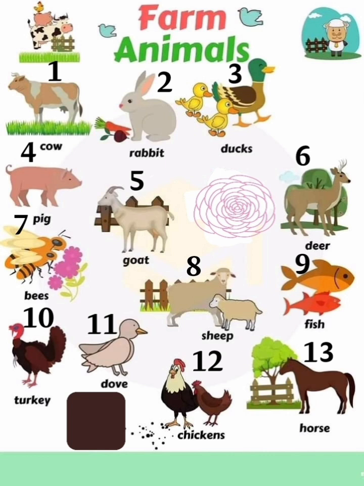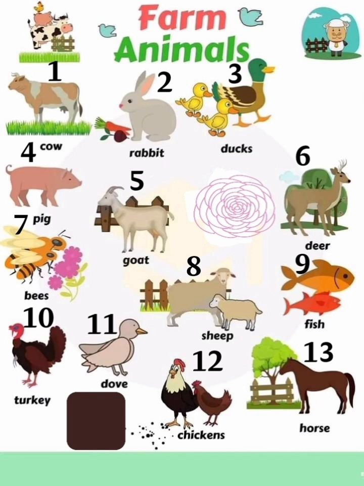Number seven, bees. Bees. Number eight, sheep. Sheep. There are sheep on the farm. Sheep. There is a sheep on the farm. There are sheep on the farm. لاحظ ان sheep هي مفرد وجمع.